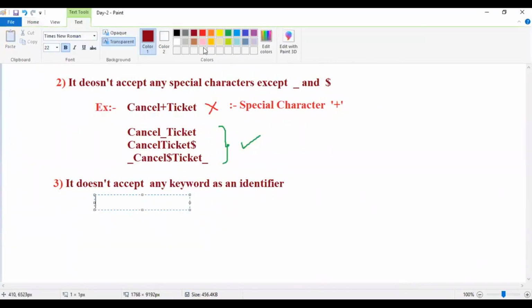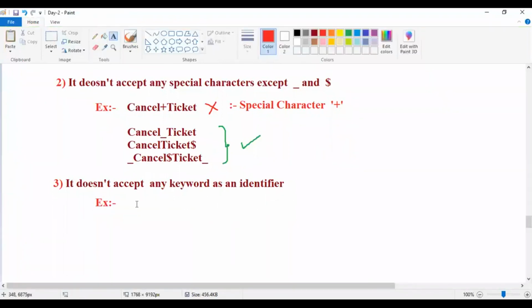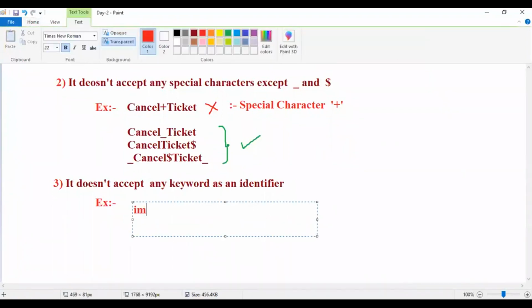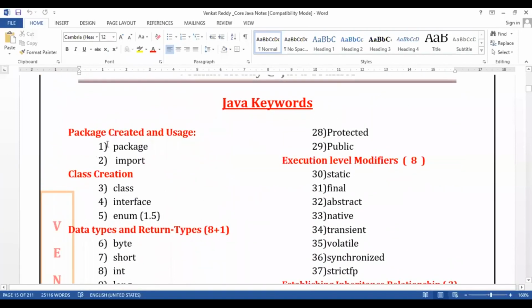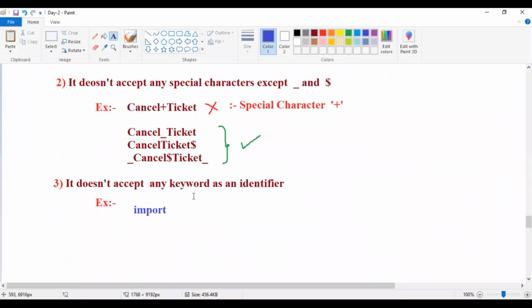For example, I mentioned import. Now observe, guys, import is a keyword, right? Starting we observe package import. This import has a special meaning. So that is a predefined word.